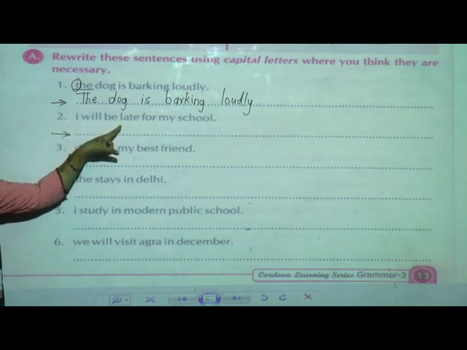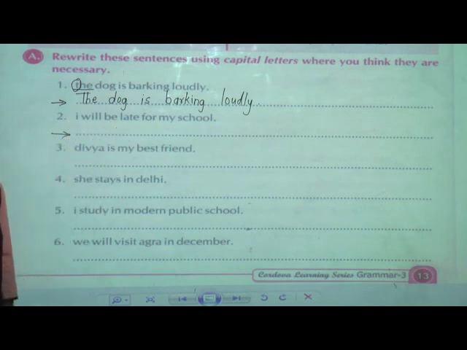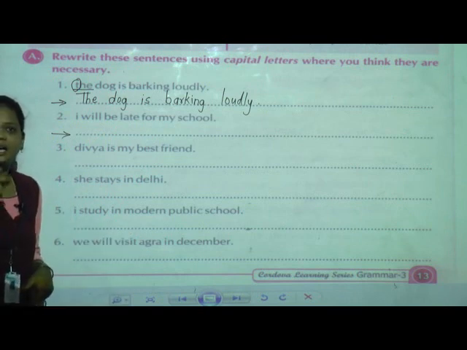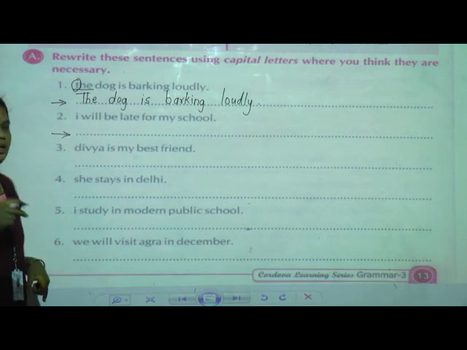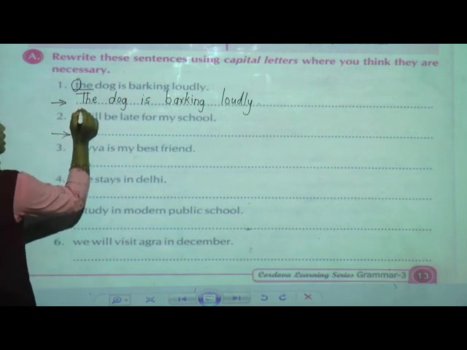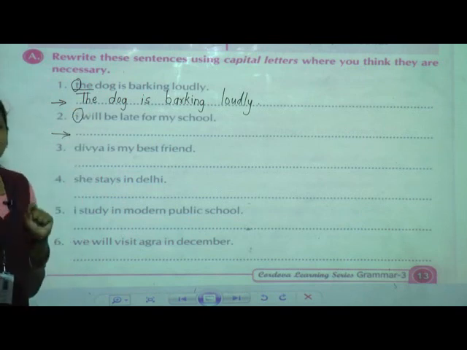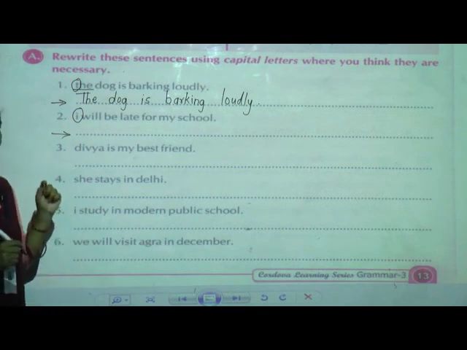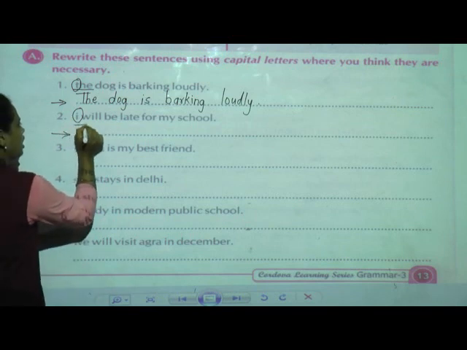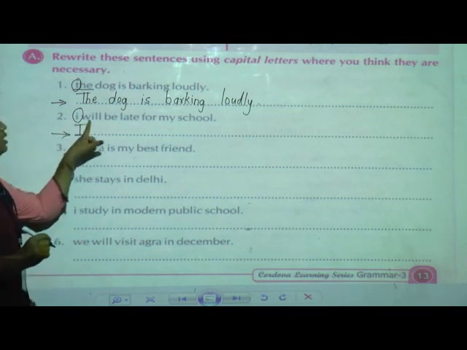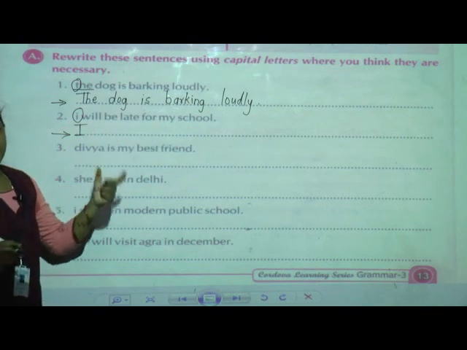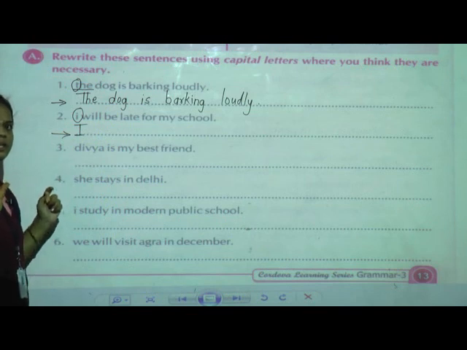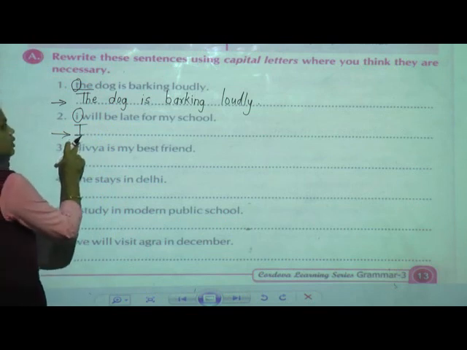I will be late for my school. Now here I have told you we have to write I in capital letter. Here I is given in small letter. Whenever we begin a sentence, the first letter should be capital. Okay. Now here I am writing I, and the remaining letters we can write as small. So whenever you form a sentence, the first letter should be capital. Now I wrote capital.